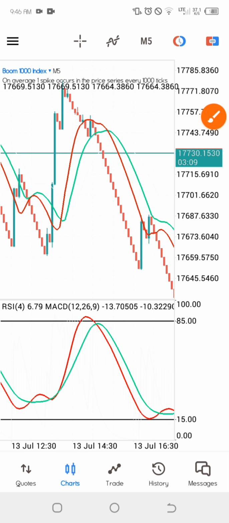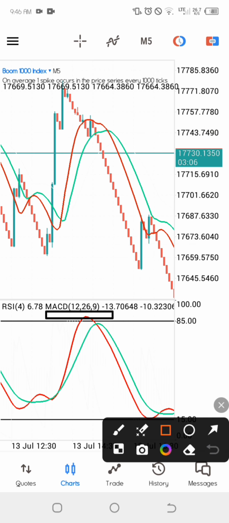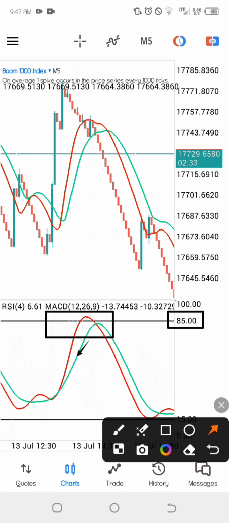So how do we take a trade on the 85 levels? We want to first wait for the MACD and the moving average line to come straight to the 85 levels of the RSI, and when they get there, we only need to see that either the MACD or the moving average comes and touches the 85 levels, or we can just see both lines come and touch the 85 levels. Once we see that, we look for a cross to happen between the two indicators. Okay, and that cross should be that the line crosses below the moving average line, which happens right here.